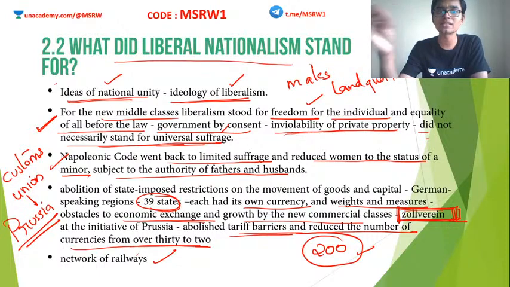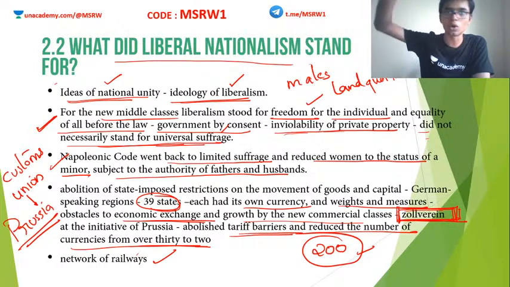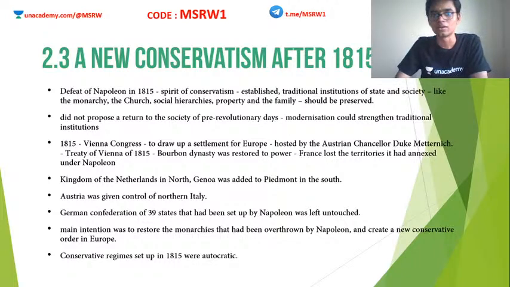Introduction of railways is a major boost to the economy of that nation. So as a part of Zollverein, this was also done, and there was railways passing through all these 39 states, which eventually led to the economic upliftment of Germany. Okay, now